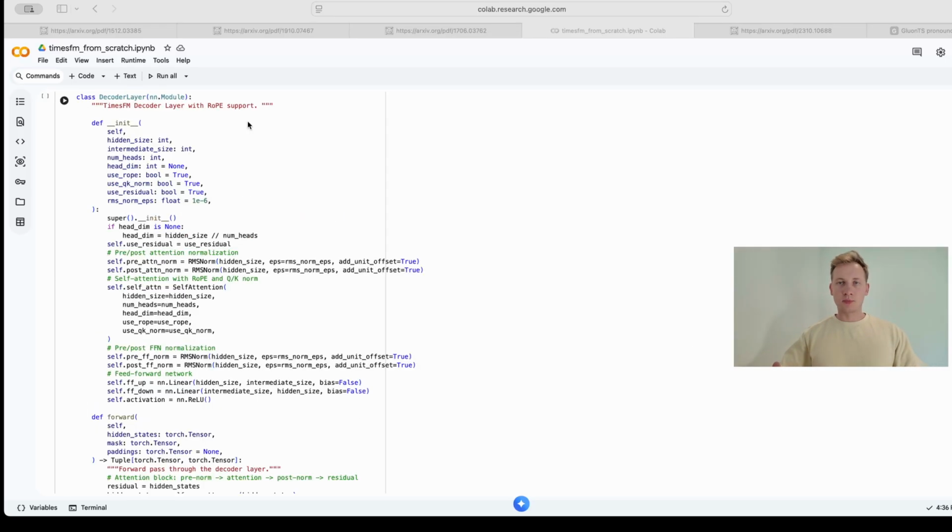Everything we built so far comes together in the decoder layer. This is the fundamental repeating block of the model. Let's look at how we initialize this layer. You can see it instantiates our custom self-attention here, and then it defines feed-forward up and feed-forward down projections. We also have a pre- and post-normalization for the attention and feed-forward blocks. So why normalize both before and after? Time series data can have huge variance shifts. A single spike in an electricity dataset could throw off the numerical scale of the computation. So wrapping both blocks with RMSNorm on each side keeps the numbers tightly controlled at every step.